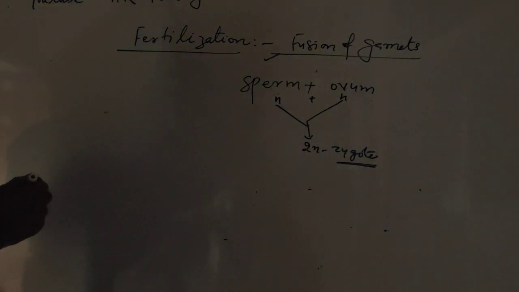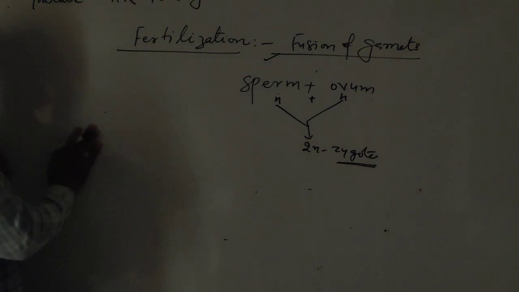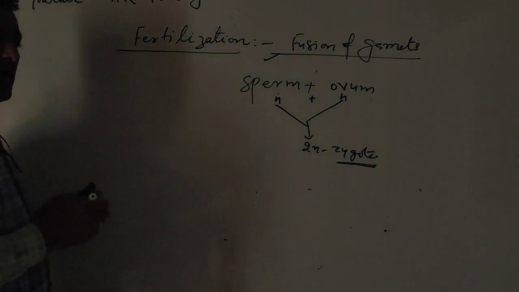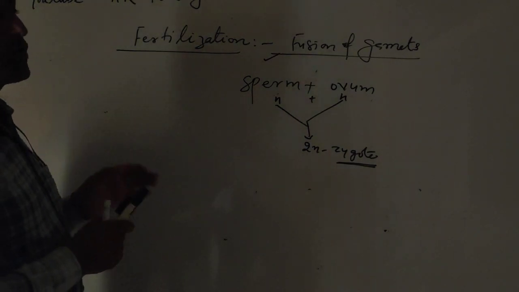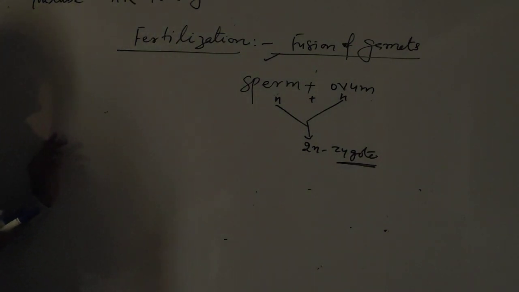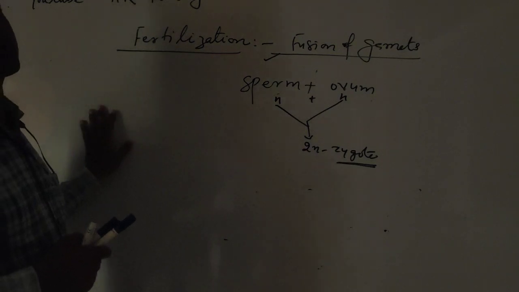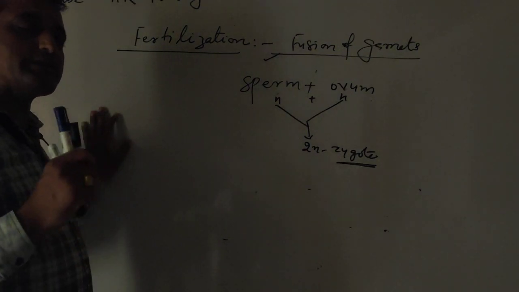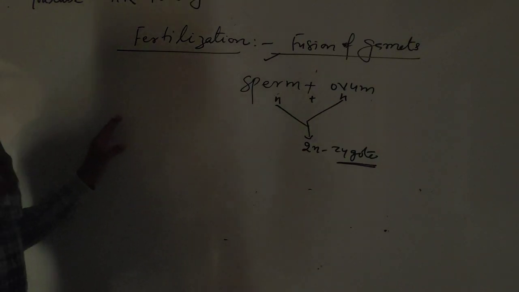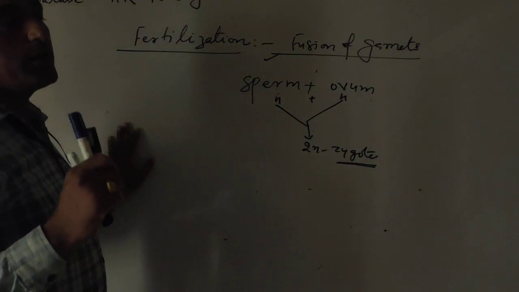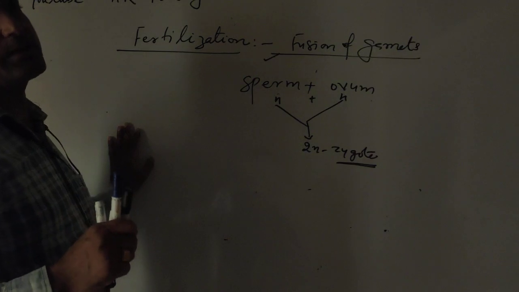But friends, here is one thing. A male has intercourse with a female; in other words, the copulation method. By intercourse or coitus, a male releases the semen in the female vaginal tube.